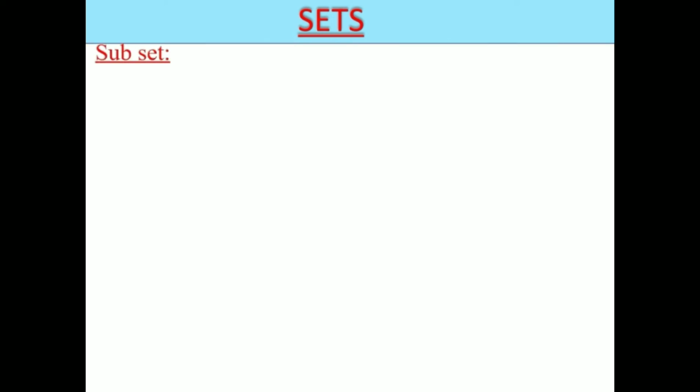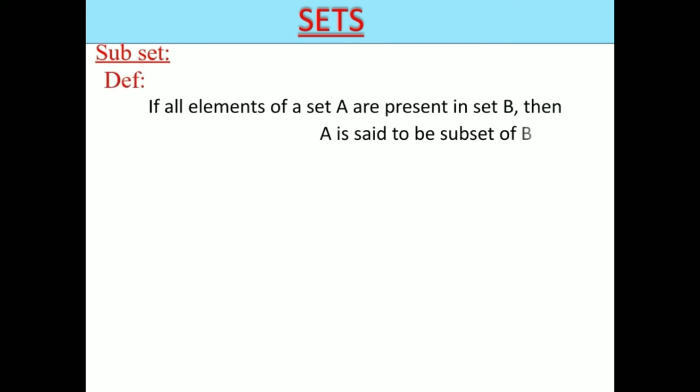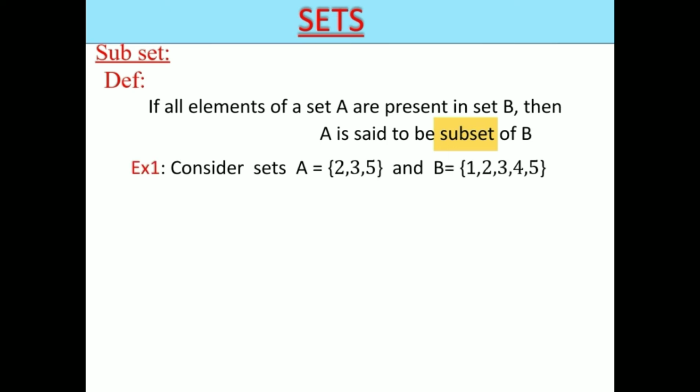The next one is subset. What is a subset? How can we define it? If all elements of a set A are present in set B, then A is said to be a subset of B. To understand this, let us consider one example. Set A is equal to {2, 3, 5} and set B is equal to {1, 2, 3, 4, 5}. Here the elements of set A, 2, 3, 5, are also present in set B. So here A is said to be a subset of B.